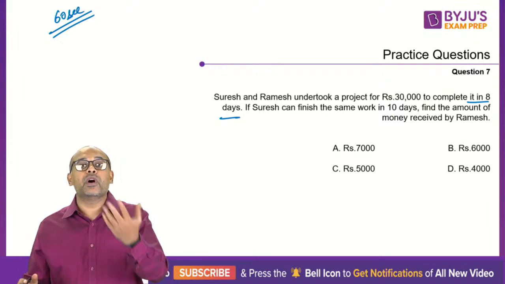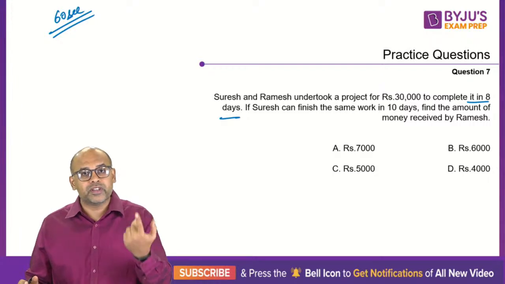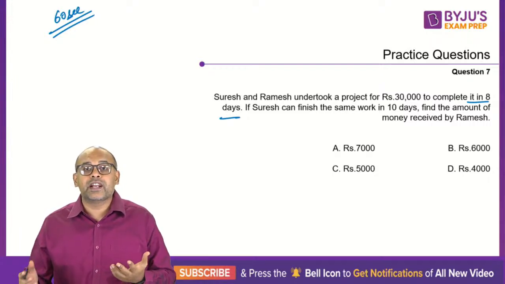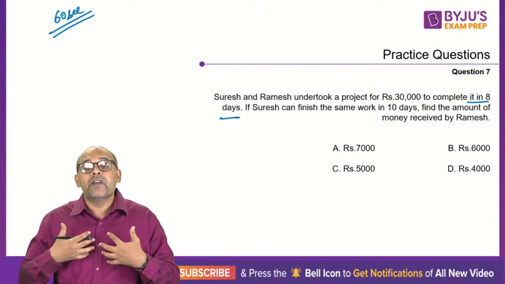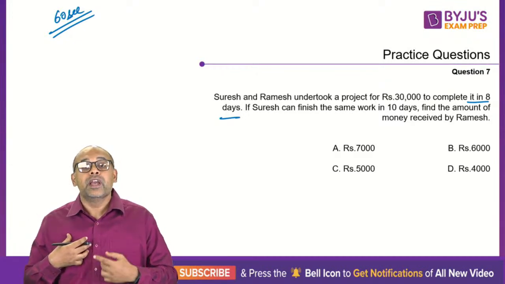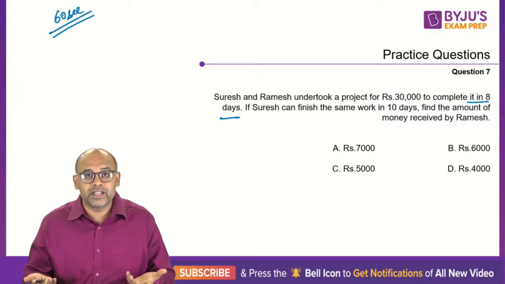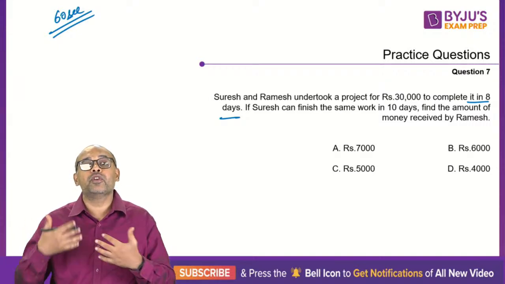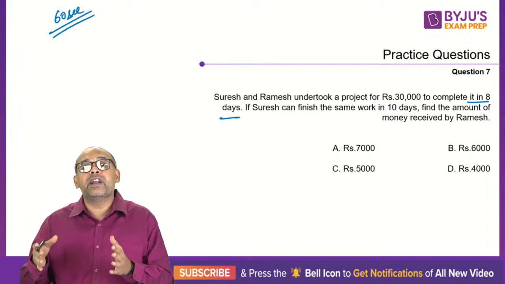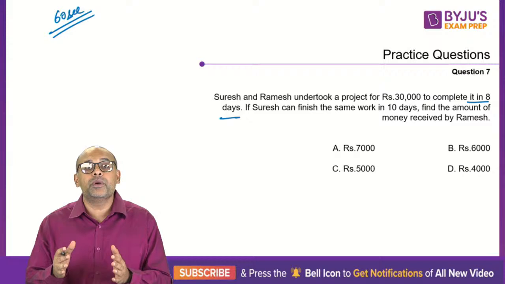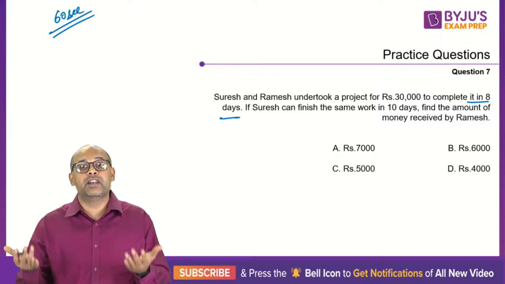Because see, if you and I are both working for 1 day, I should not say that I should get the same money as you. It is not equal splitting, because if I am more efficient than you, in that 1 day I will do more work than you. Right? So how can we say that we should get equal money? The correct concept is that money should be divided in the ratio of work done.